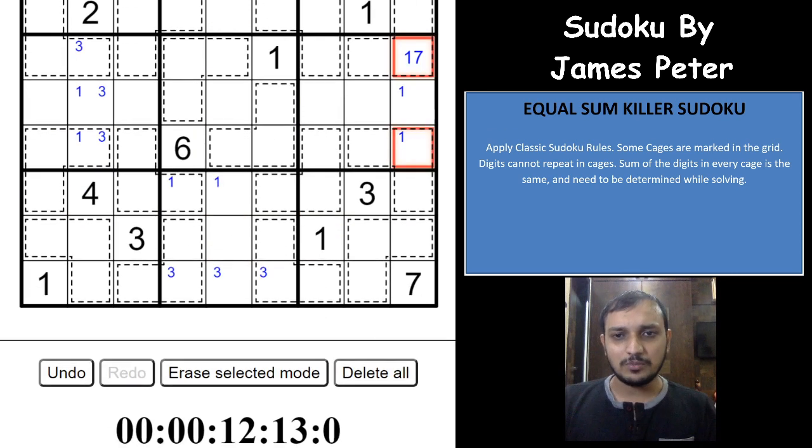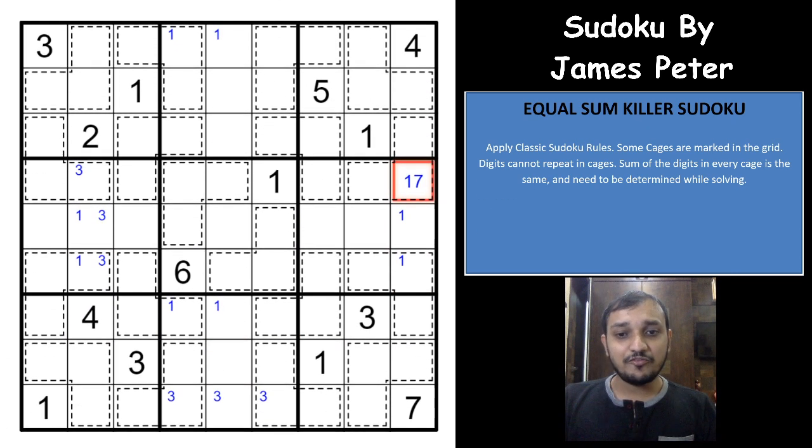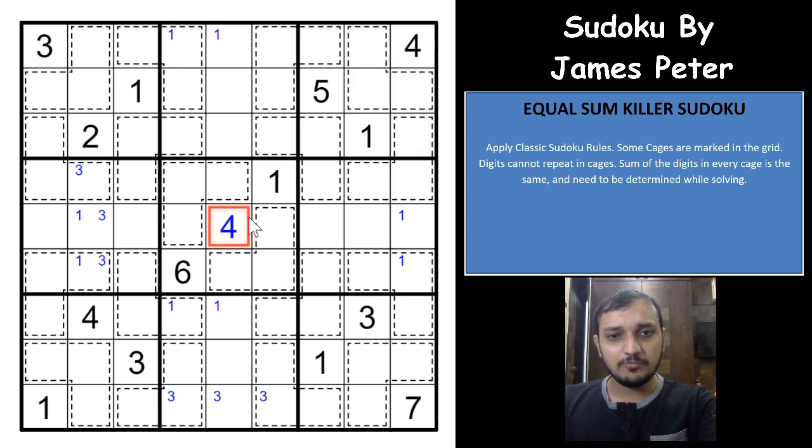15 cannot be the sum now. Right? A very complex logic. It's really a high pointer, and I must say that what an excellent creation this is, right? Excellent creation by James Peter. So now we have found that the only sum that is possible in each cage is 17, and that can only come when you have a 4 here.